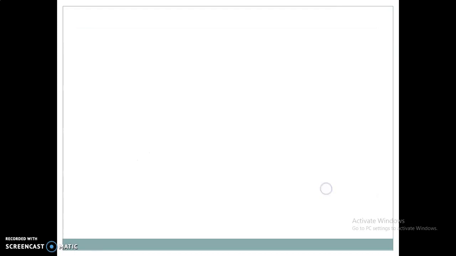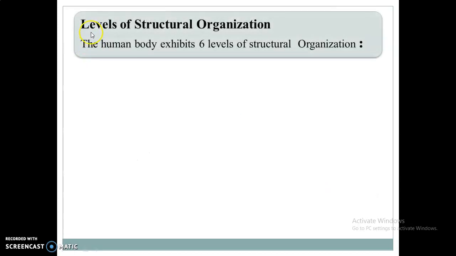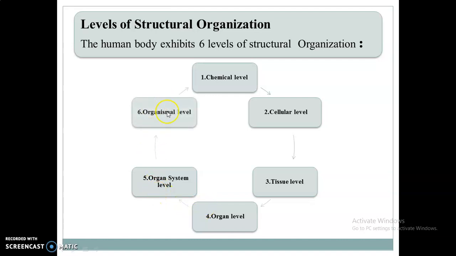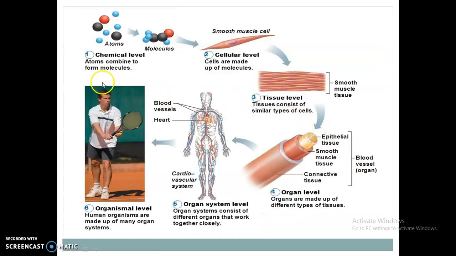Okay. The next point is the most important, the levels of structural organization. The human body exhibits 6 levels of structural organization. The first level is chemical level, second cellular level, third tissue level, fourth organ level, fifth organ system level, and last organismal level. These are the 6 levels of structural organization. The explanation is like that.